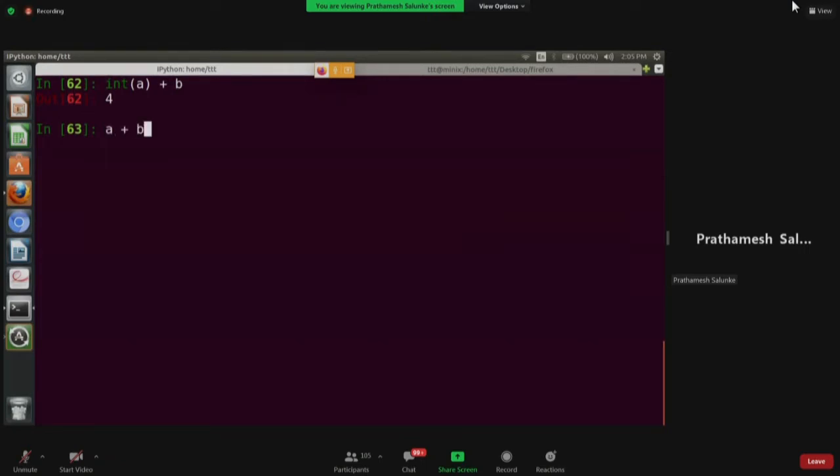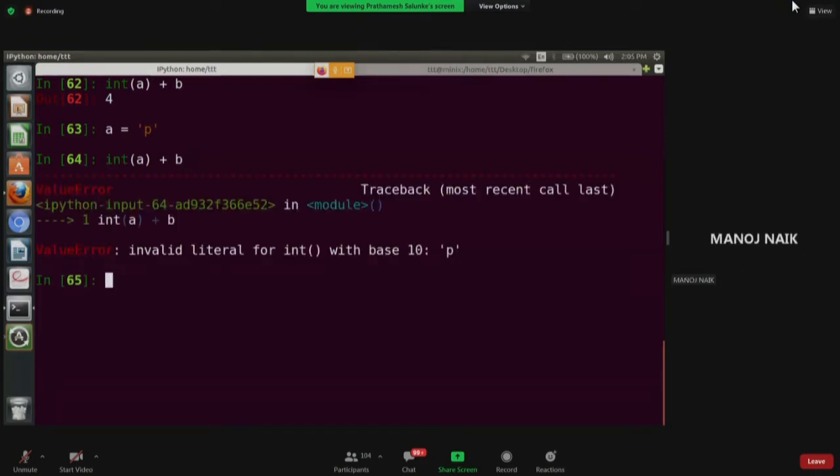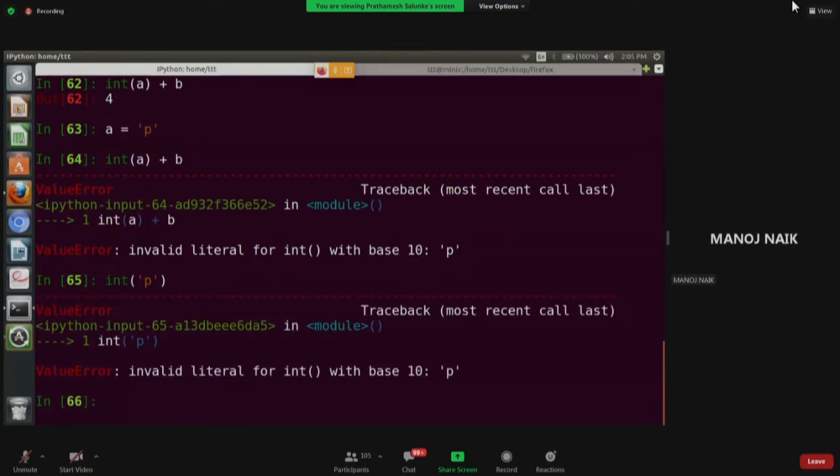But what if a is P, and then you try to add it? Now what should you get? It will give again same error. No, it's a different error. Now it's a value error. So basically what is happening in this case, suppose if I try to convert P, it shows value error. Yeah, it's a different error than what we got, type error. Because now Python is not able to understand what will be the integer for P. So this is another exception that we see.